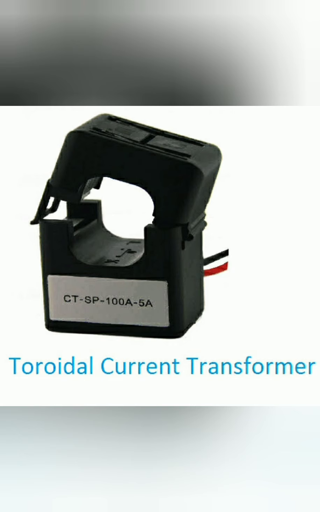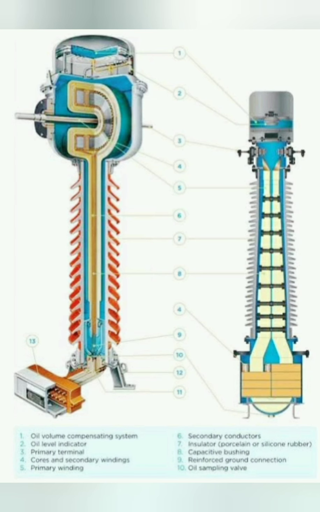This is your toroidal current transformer. This is a split type of toroidal current transformer, which means you don't need to remove the installation and all. It is a plug-in and plug-out type of CT. It can easily be plugged in and plugged out whenever there is any shutdown or anything you need to do. So this is the basics of your CT.